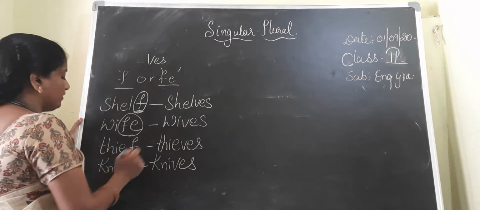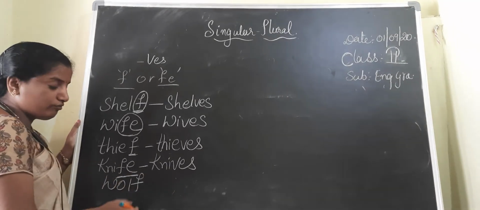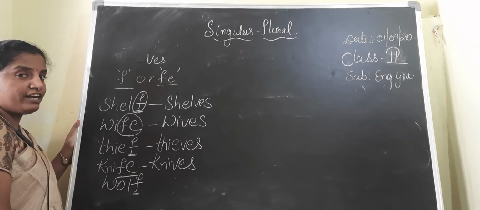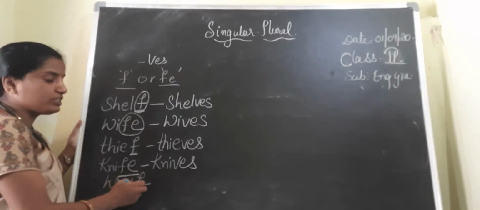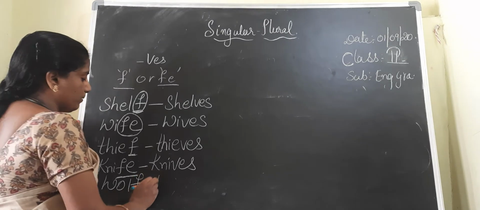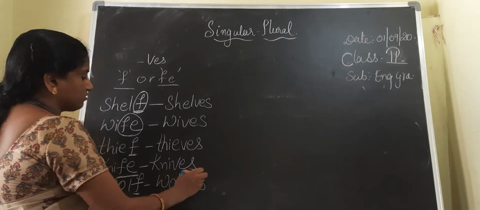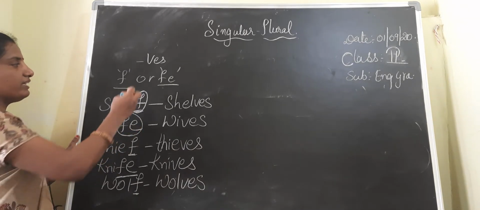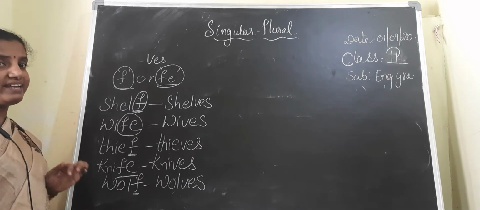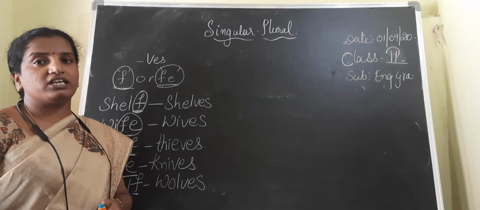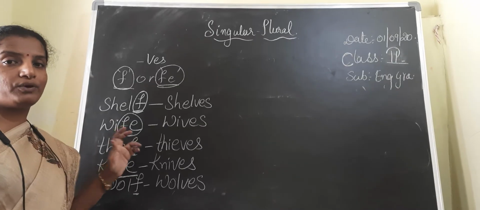Wolf. Very good. Let us take wolf, W-O-L-F, wolf. What is at the end? F. When we are writing the plural, we have to replace F with VES. Wolves, wolves. So in this way, for a word which ends with f or fe, replace f or fe with ves. This is another model to write the plural nouns.